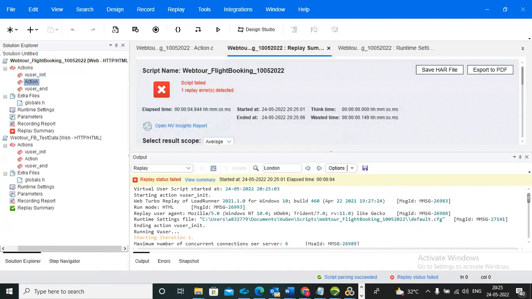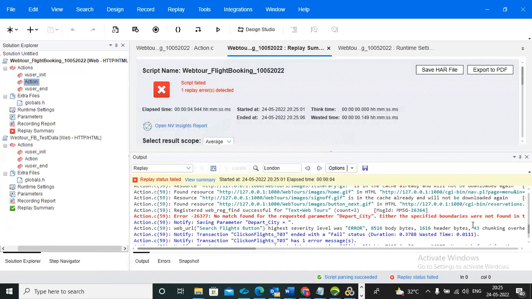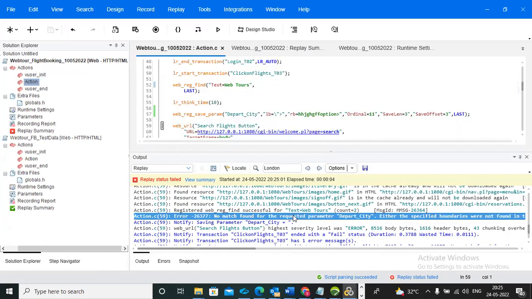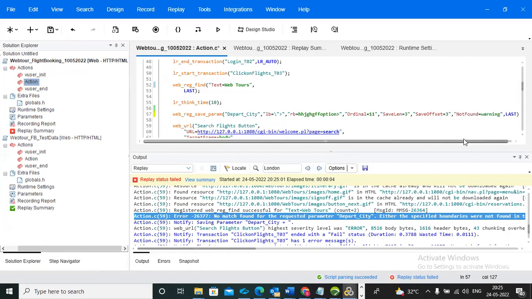You can observe here, departure city: no match found for the requested parameter. Means if you have not given not found equal to error or warning, the default value of not found is error. But I want to skip this step, then you need to give not found is equal to warning here.